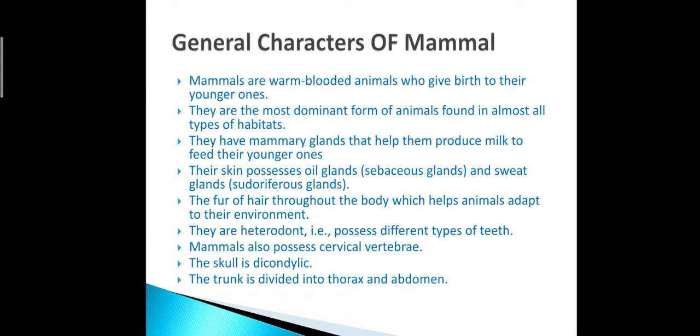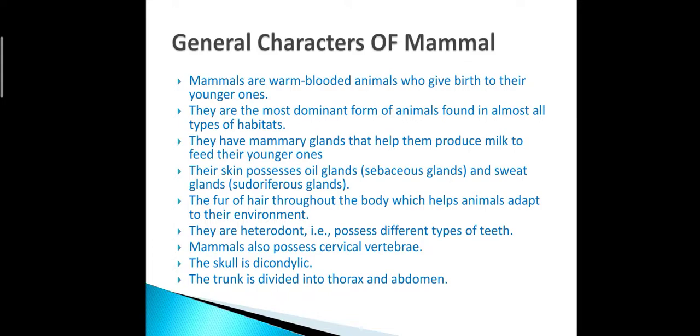And humans are called the most dominant animal as compared to other animals because of the intellectual and intelligent mind. After that, they have mammary glands which help in the production of milk to feed their young ones, as I told you some time before. Skin possesses sebaceous glands and sudoriferous glands. Sebaceous glands secrete sebum or oil, and sudoriferous glands secrete sweat. The fur or hair throughout the body helps animals adapt to their environment, yes, like a protection.